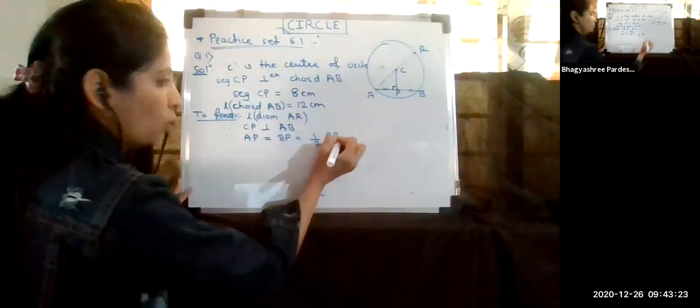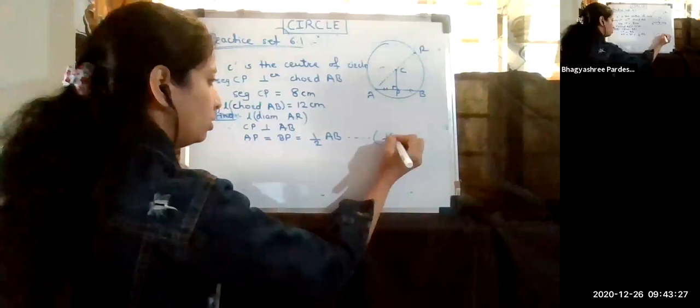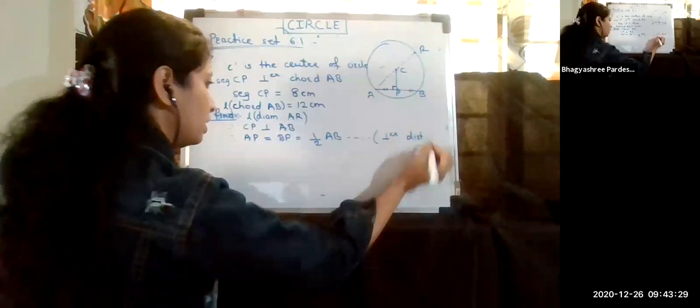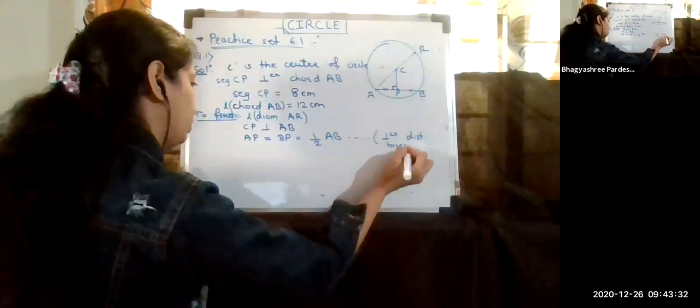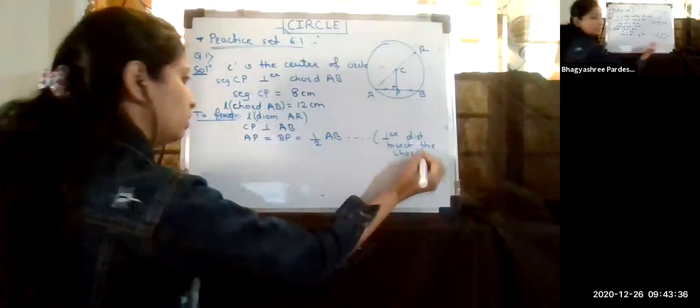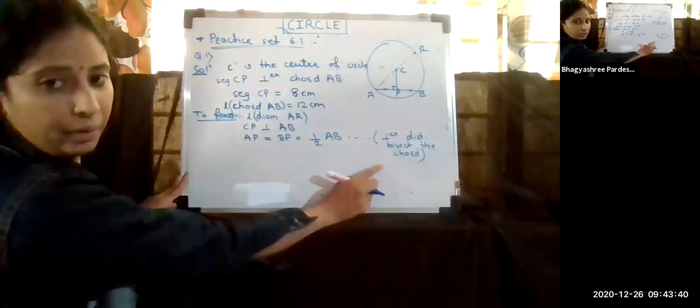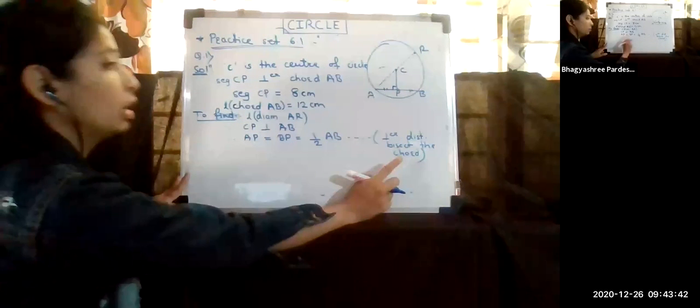Why? Because the perpendicular from the center bisects the chord. This is from the theorem we are learning. According to that theorem, these two are equal. So we have got half of AB.